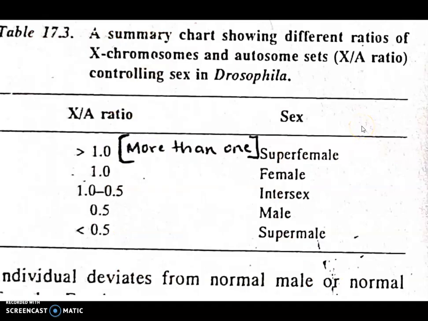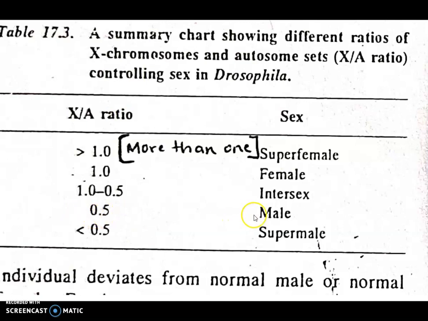So we can summarize the genic balance theory like this: when the XA ratio is more than 1, it becomes a super female. If the XA ratio is 1, it is a normal female. If the XA ratio is between 0.5 and 1, it is intersex.